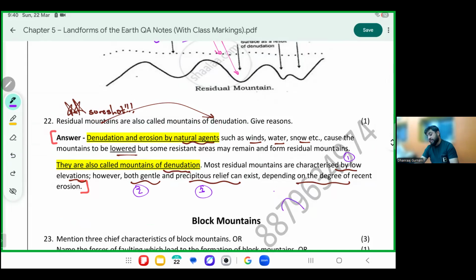But it's not compulsory that the entire height goes down from both sides. Denudation may not happen from both sides equally. One side may get more denuded, one side may get less denuded. The mountains can start looking very weirdly shaped. Let's say on this side a lot of snow and wind hit, making only one side denuded.